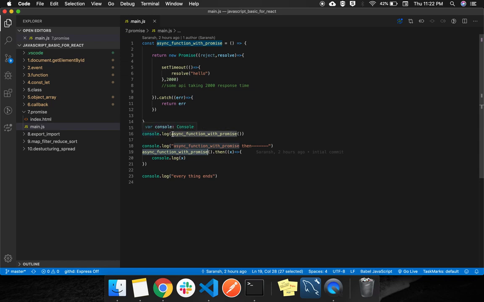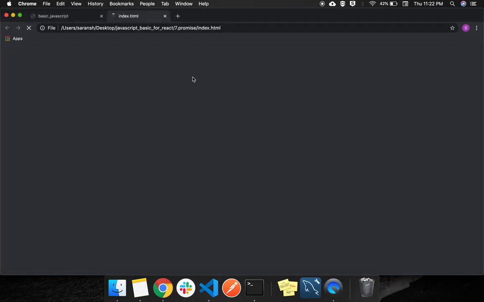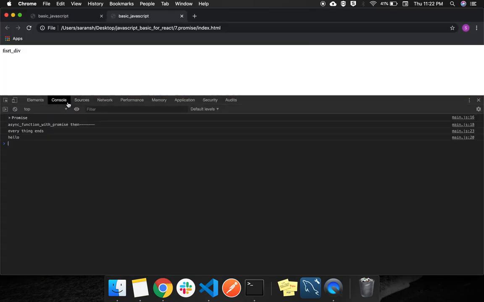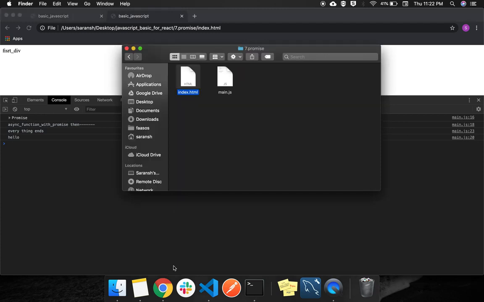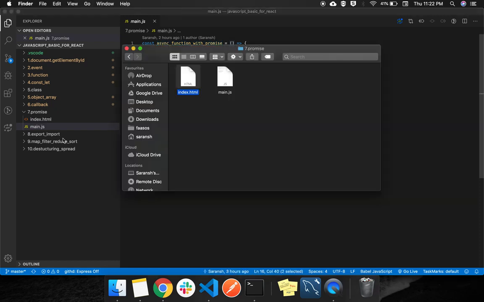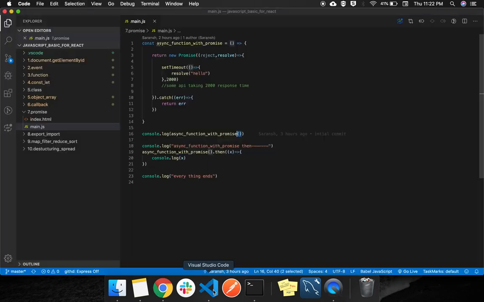So what happens when this API gets called? Let's suppose I am consoling this function. Again, go to the promise, go to index.html, inspect, console. So whenever you have created a function which is returning a promise and you are consoling its execution, it will show you that it's a promise. So whenever you get a promise, you have to write a then.